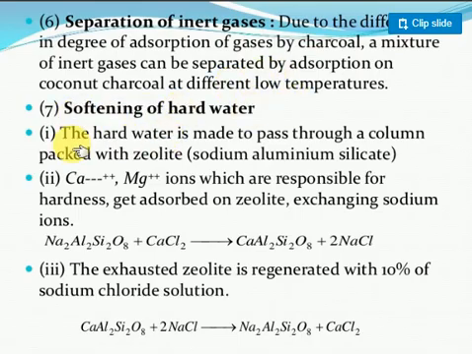Softening of hard water. Generally, you know we discussed the ion exchange or resin method. The hard water is made to pass through a column packed with zeolite, sodium aluminum silicate, already discussed last year. Calcium and magnesium ions are present here. When you pass it through the zeolite, the calcium and magnesium ions replace the sodium ions, and it forms calcium aluminum silicate.